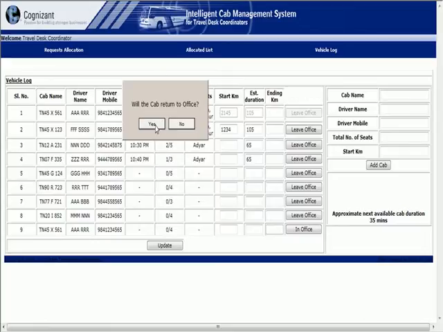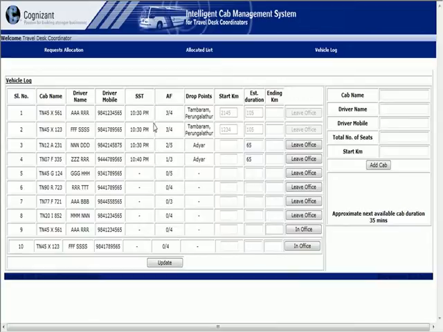Now here I am asking the question, will the cab return to office, which means after the associates have been dropped at their residence, will the cab come back to office or directly go to the shed? If I give yes, you make a note, the 10th record will be displayed. See, this record will be displayed, which means this record is trip information available for future allocations. I mean, for allocation, the cab is yet to reach the office.